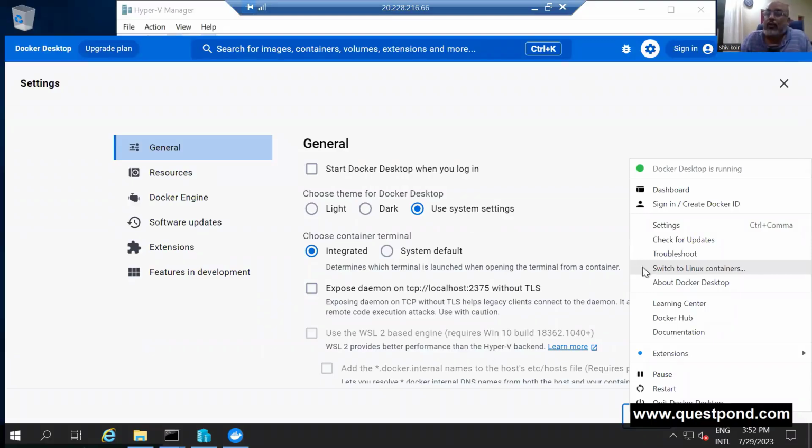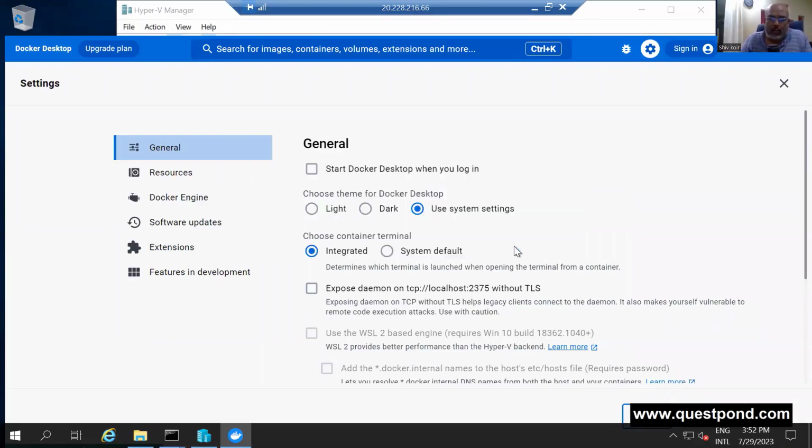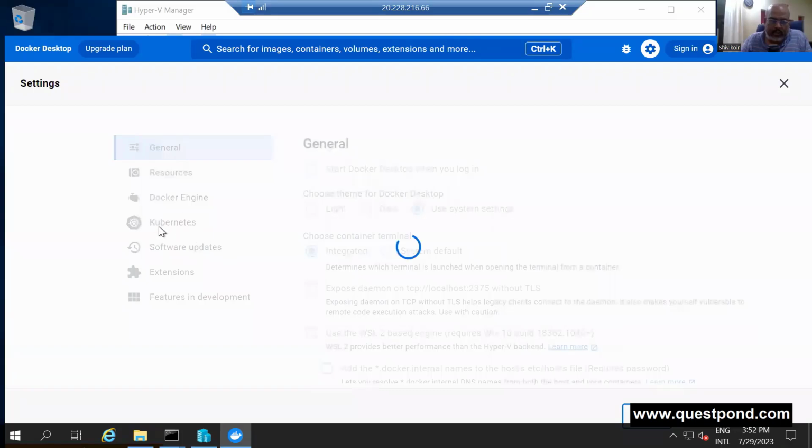If you are on Linux container, you will get a very nice checkbox out here called Kubernetes. But if you are on Windows container, you don't get anything like that. You can see at this moment, I am on Windows container. But if I switch to Linux, let me show you. You do get something called Kubernetes. You can see that light. It's trying to switch, right?